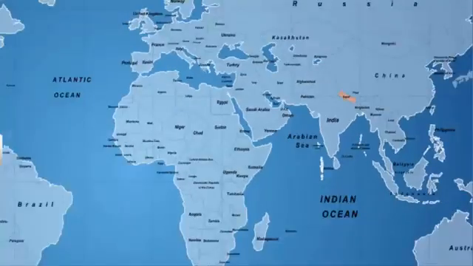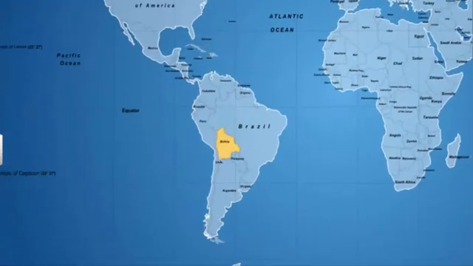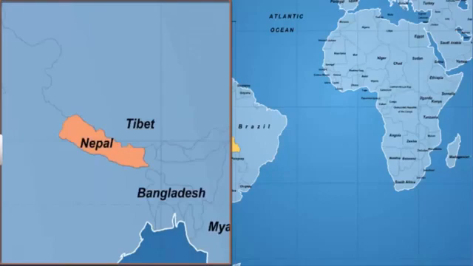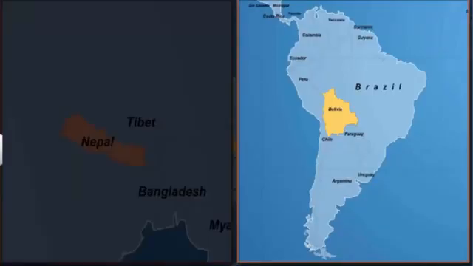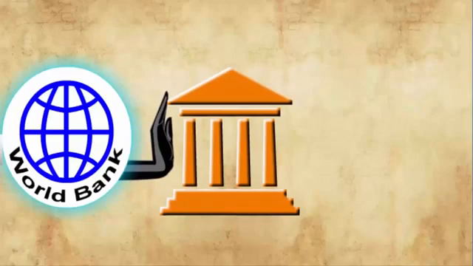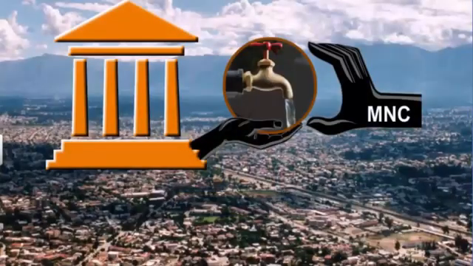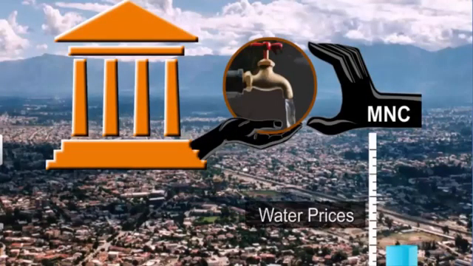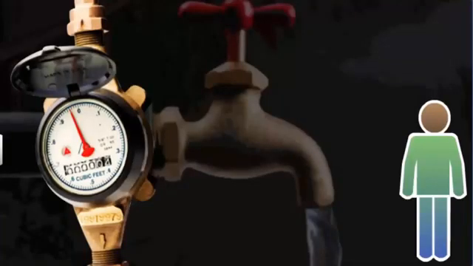Another example of a popular movement was the people's struggle against the privatization of water in Bolivia. Similar to Nepal, this popular movement in Bolivia also made an impact on the democratic system of the country. The trouble in Bolivia started when the World Bank pressurized the government to give up its control of municipal water supply in favor of multinationals. The government sold the water rights for the city of Cochabamba to a multinational company, who immediately increased the price of water by 4 times.